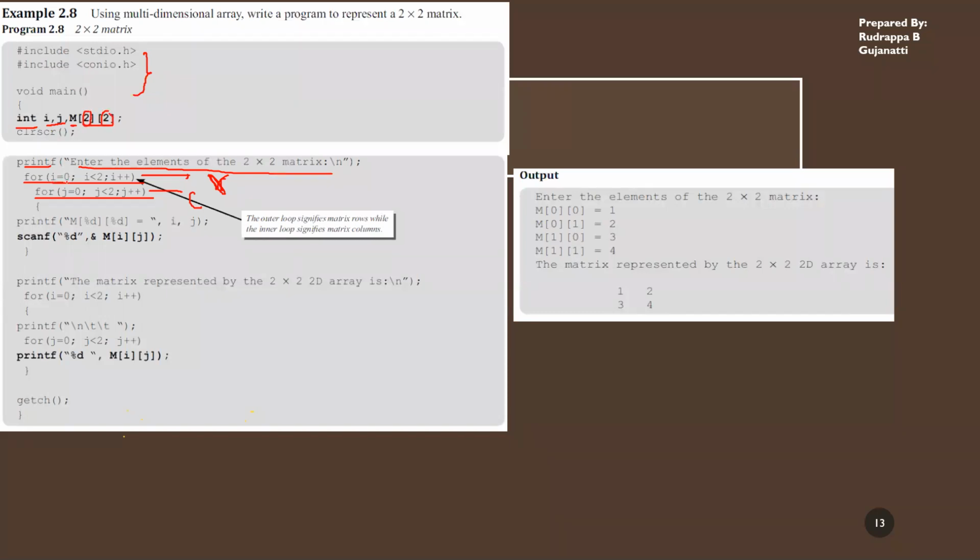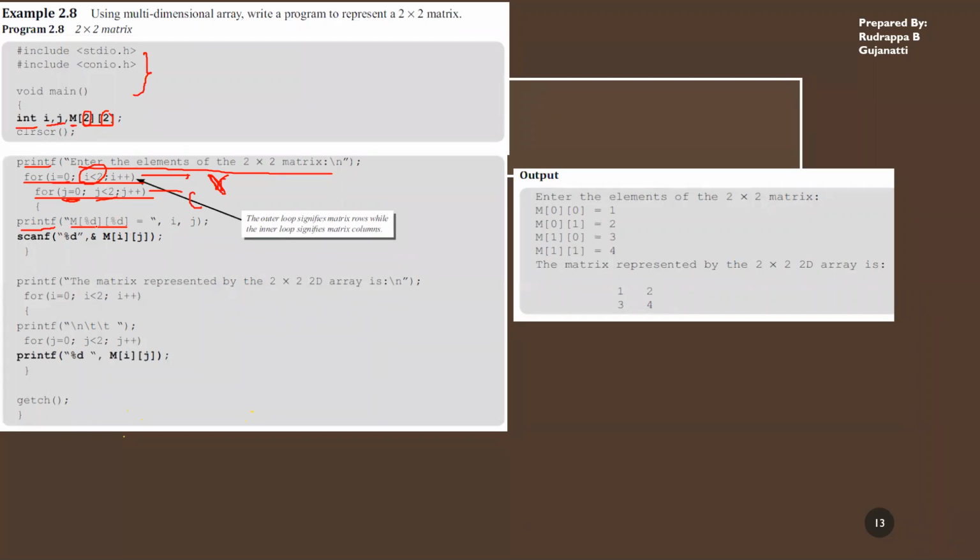Therefore, initialize i and check the condition. In this case only two rows are there, therefore i less than 2 is what you are specifying. And when you enter in, you specify the column: j is equal to 0 and j less than 2. Once you specify the column, you are just reading it, that is scanf with percent d within the brackets.